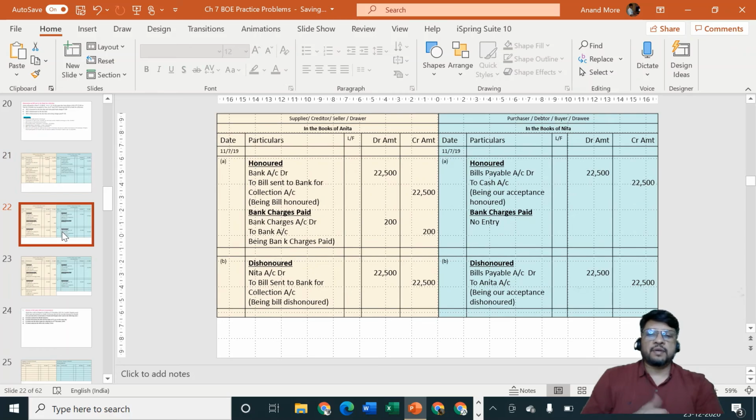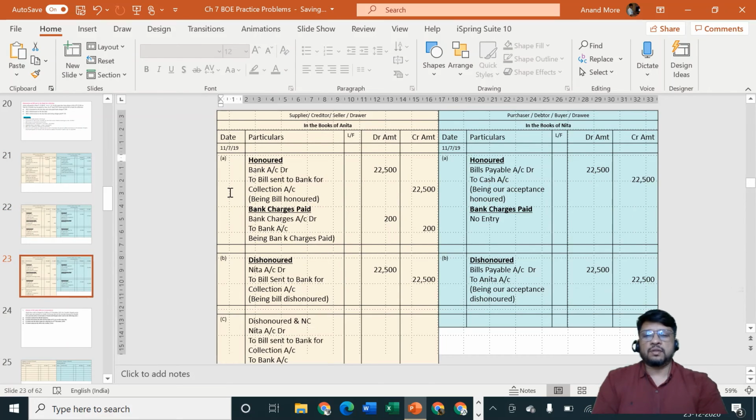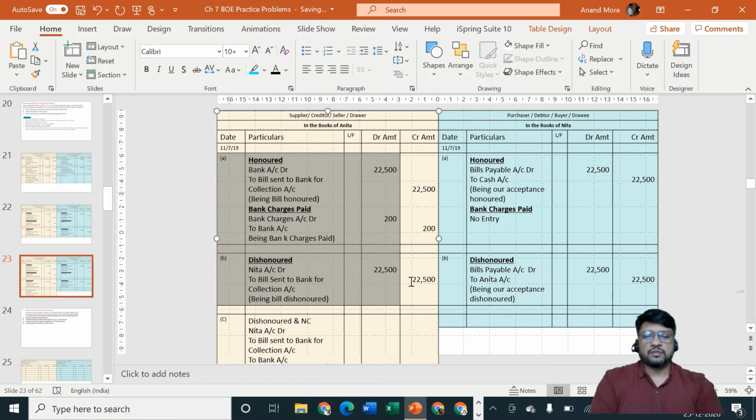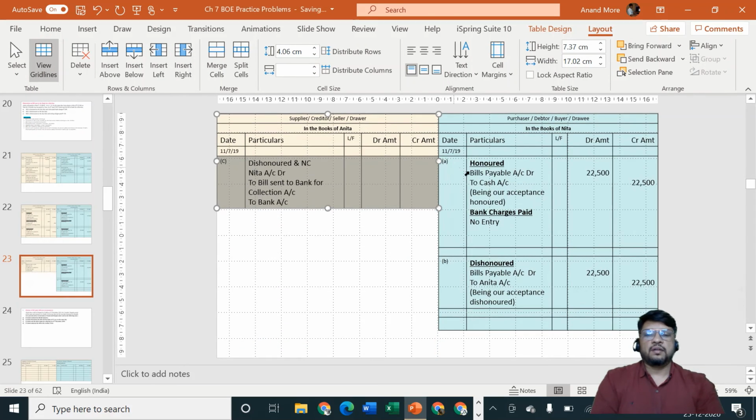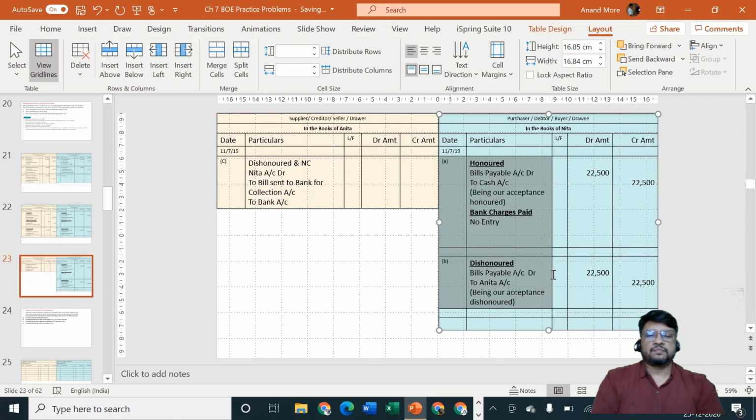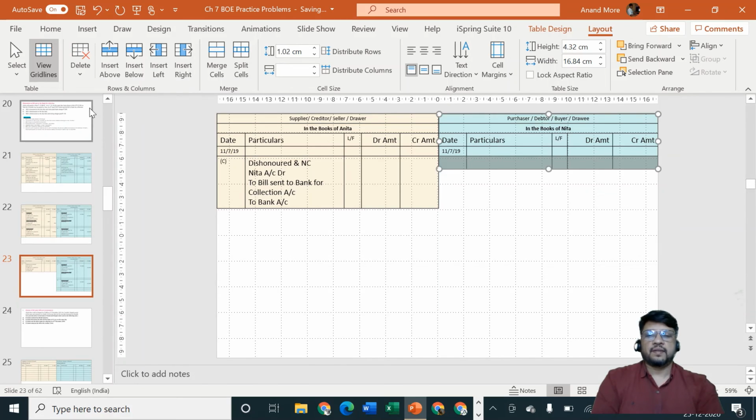In the second slide you can see situation A and situation B, and in the third slide we are going to consider situation C only. The first slide is only for constant entries, the second slide is for the entry of honor or dishonor, and the third slide is for situation C.